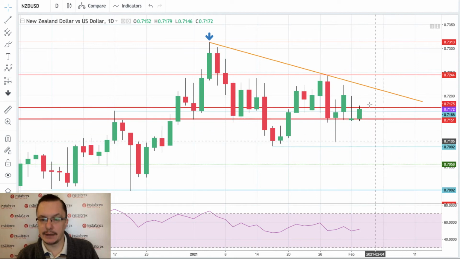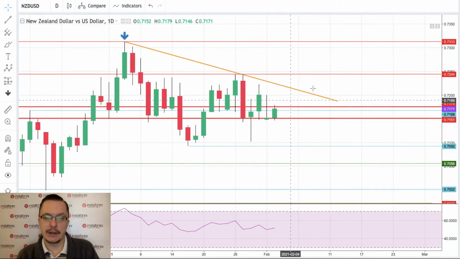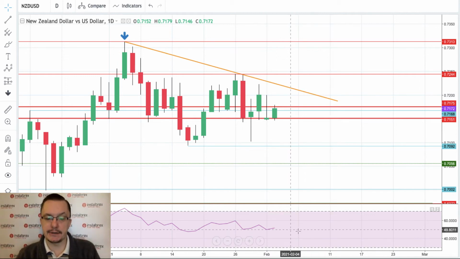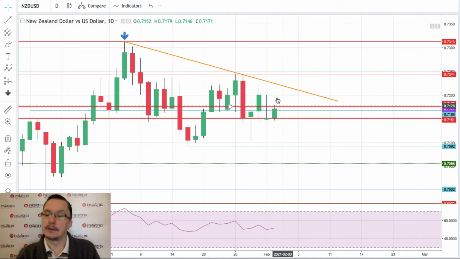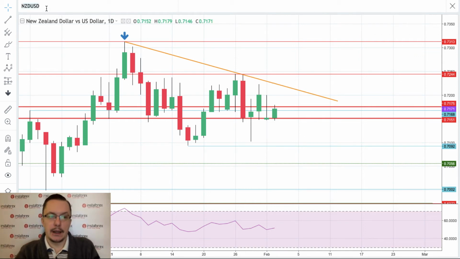So as long as we are trading somewhere here, there are still chances for another leg lower towards 7,092 and even 7,000 pips. So bearish pressure is building. As you can see, the momentum is barely over 50 points. So if we have a breakout lower, this might end up as a sell-off on the New Zealand dollar.